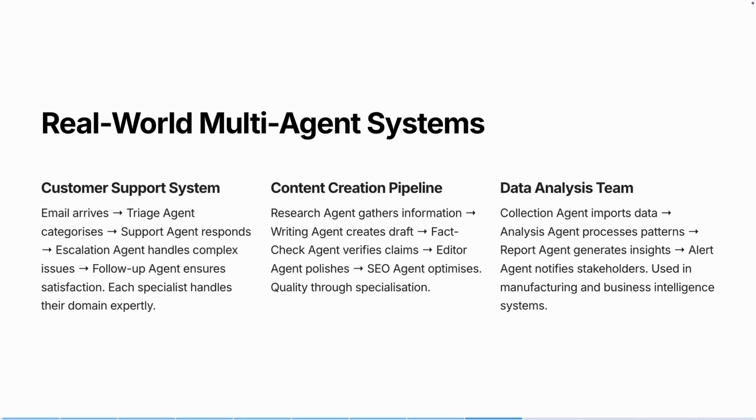Now, content creation pipeline. The research agent gathers the latest information on a topic. The writing agent creates the first draft with that information. The fact checker agent verifies all claims, making sure we are accurate. The editor agent improves readability and polish. And the SEO agent optimizes for search engines. Quality through specialization, each step handled by an expert.